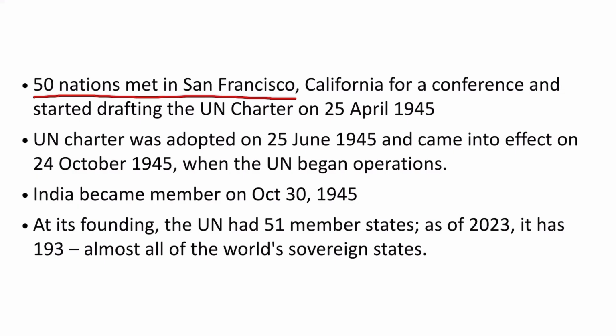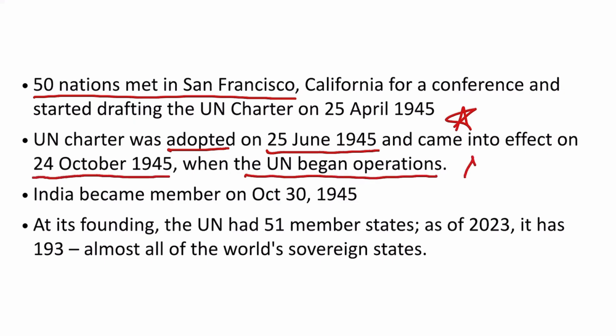UN Charter was adopted on 25th June 1945. This is important. And it came into effect on 24th October 1945 when the UN began its operations. Even this is important. When was the UN Charter adopted and when did they begin operations? Then India became a member on October 30th, 1945. That is just 6 days after the UN began operations, and we were still a British colony then.